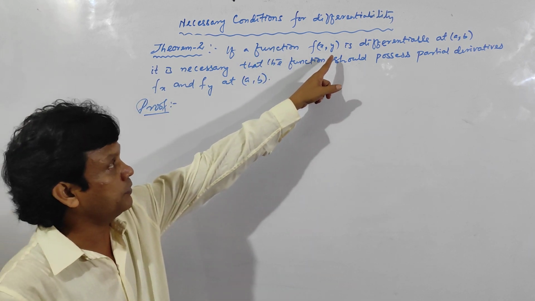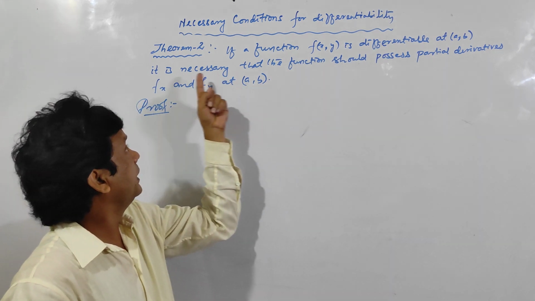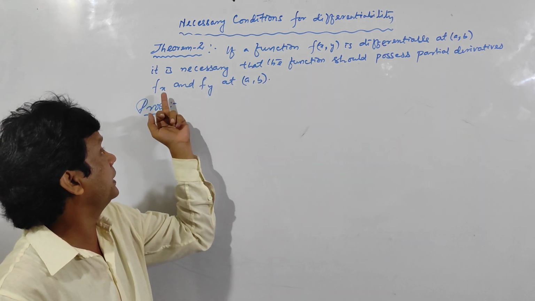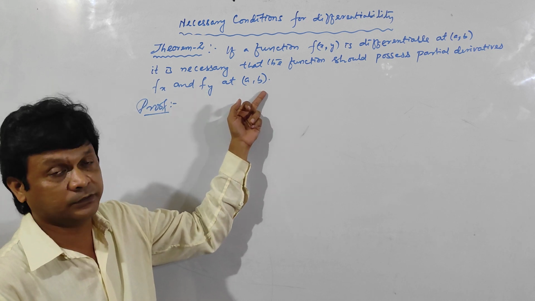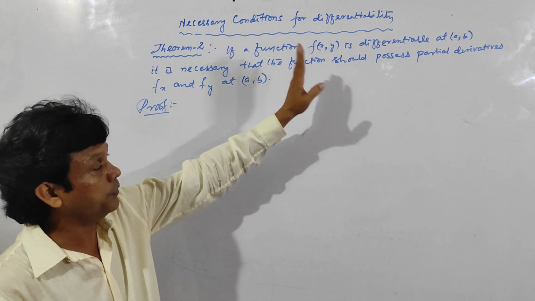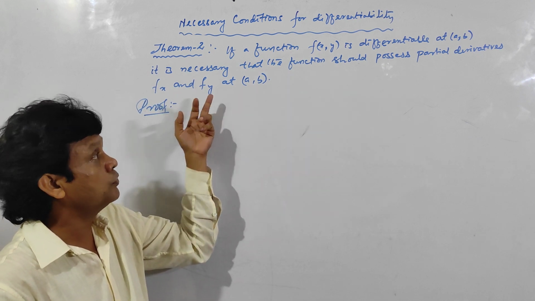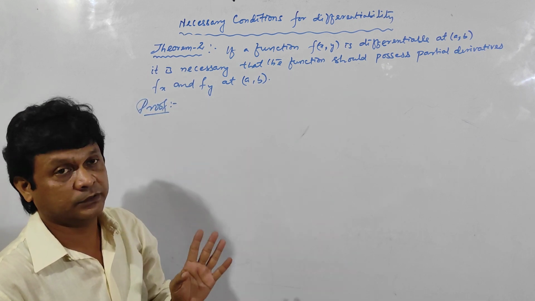And this is the second theorem for the necessary condition for differentiability. If a function f of x, y is differentiable at (a, b), then the necessary condition is that the function should possess partial derivatives, that is fx and fy at (a, b). If the function is differentiable at (a, b), then fx and fy should exist at (a, b).